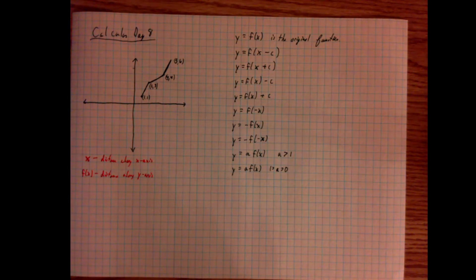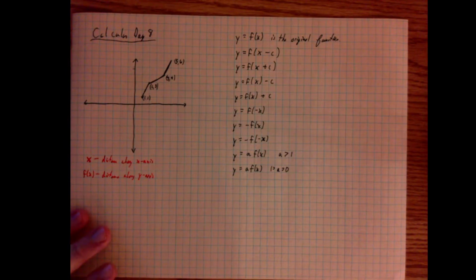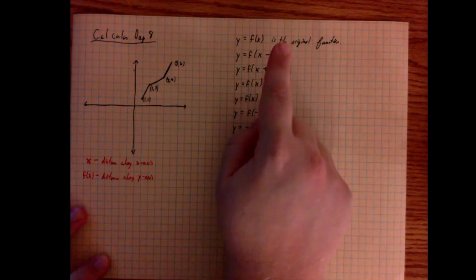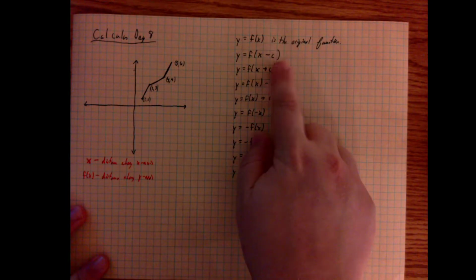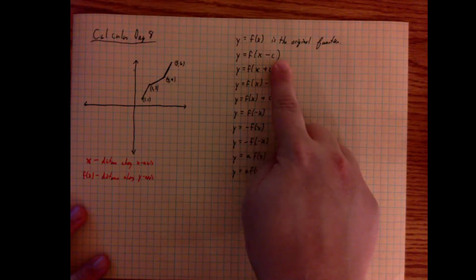Okay, so let's look at this list. These are the most common transformations, and what I want to first point out is you can actually predict what they're going to do if you remember these two facts. Because if you look at it, in each case there's a c. Now c we're going to consider to be a number. Like you could think of c as 3.